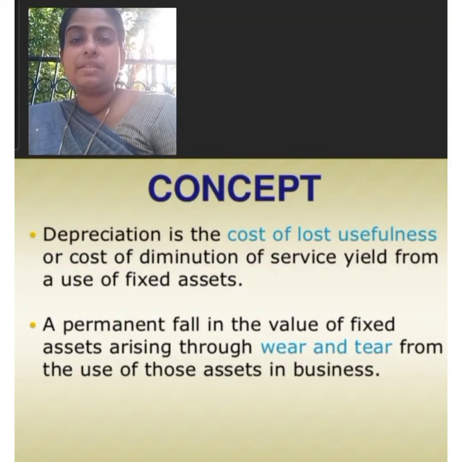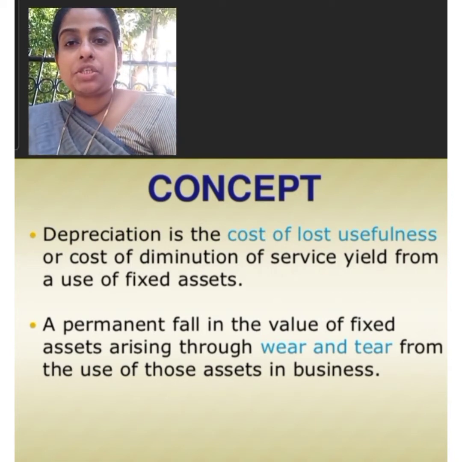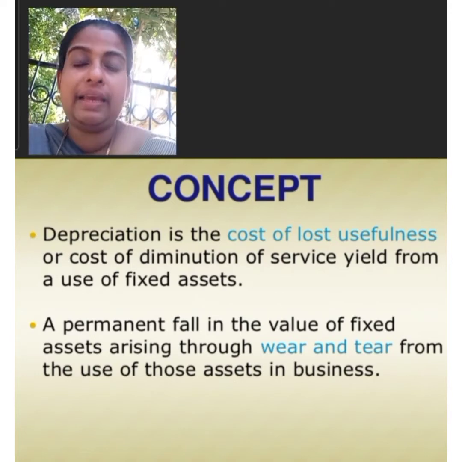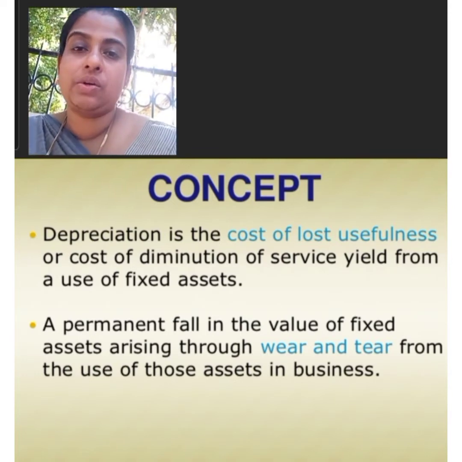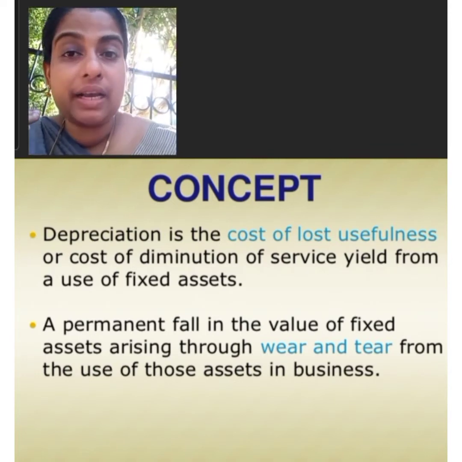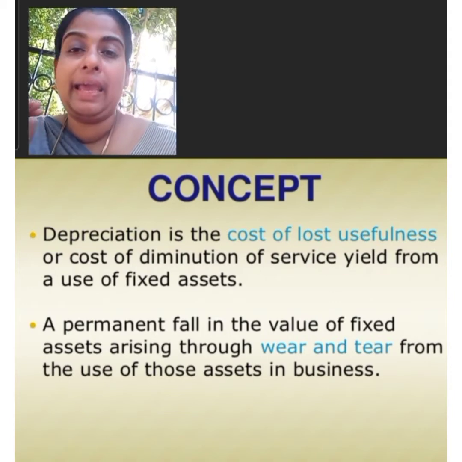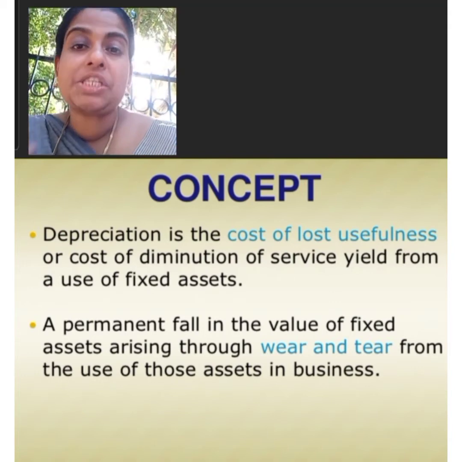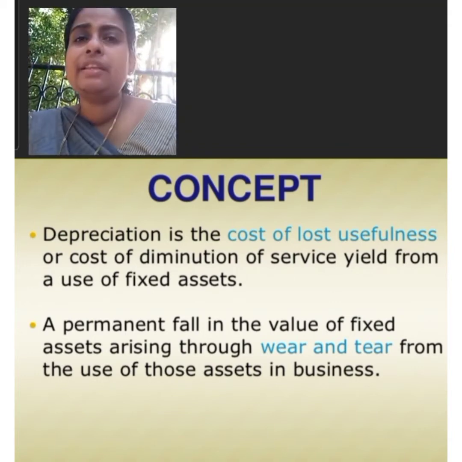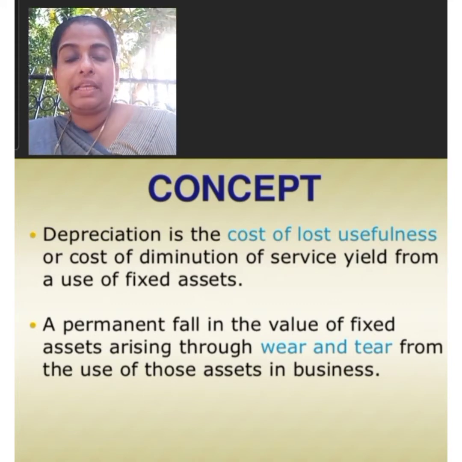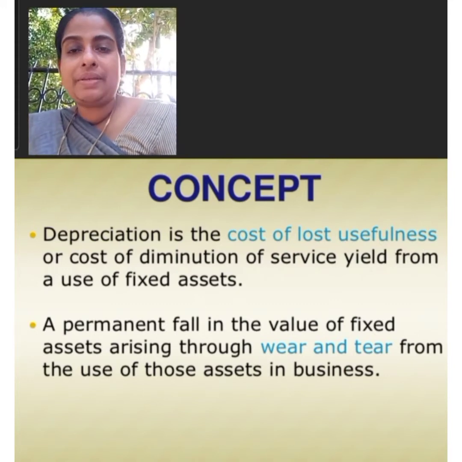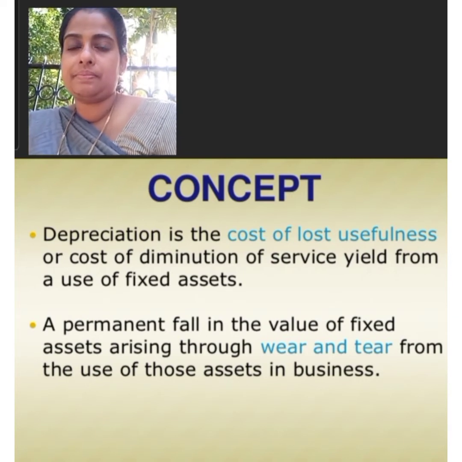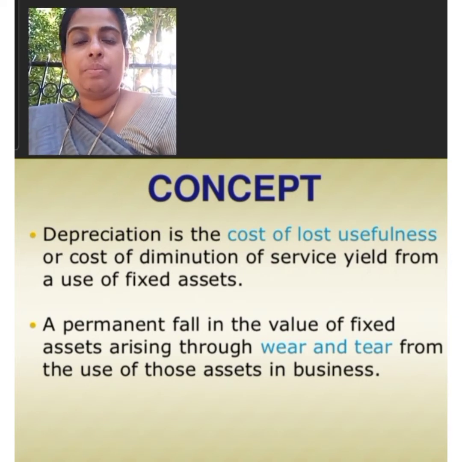The important features of depreciation are: depreciation is the loss in the value of assets. That means it is the decline in the value of assets. That term is known as depreciation. Then depreciation is a continuous process. It is an endless process. Then another feature is depreciation is a non-cash expense. Then another feature is loss should be gradual and constant. Then depreciation is the exhaustion of effective life of the business. Then depreciation is the normal feature.